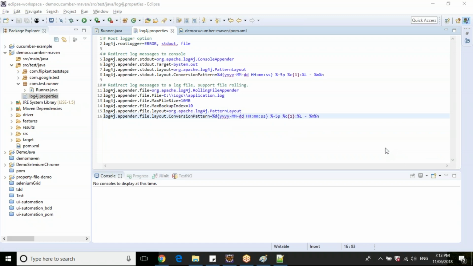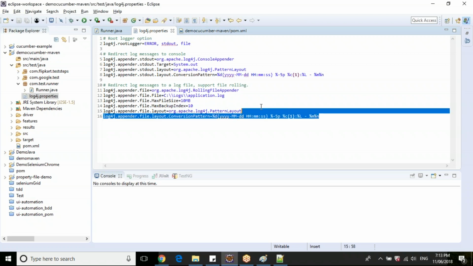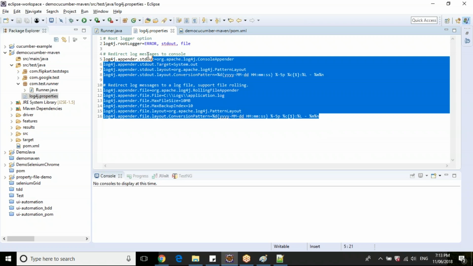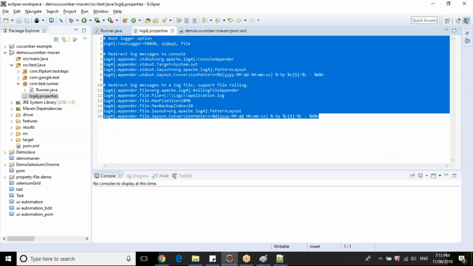So can we use appender in any other property file? So let me tell you this property file, Pallavi. I'll explain your question later.